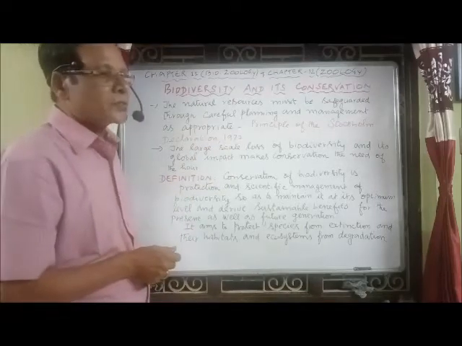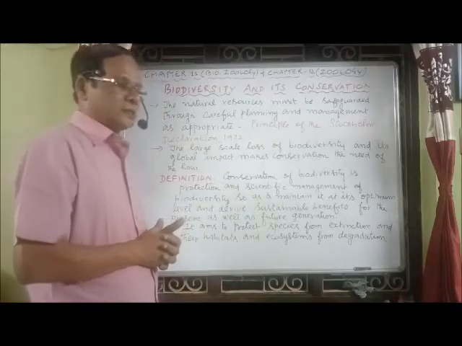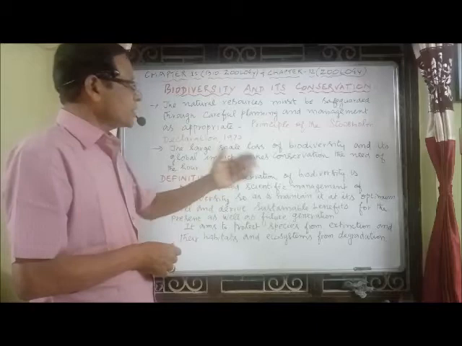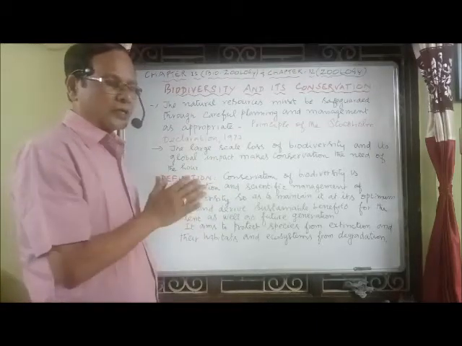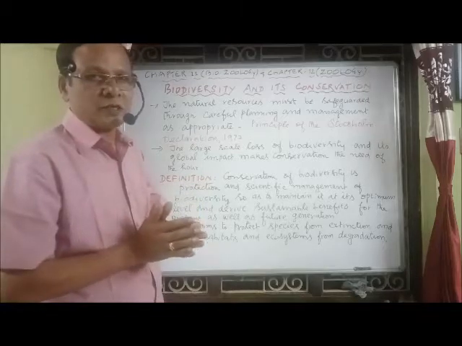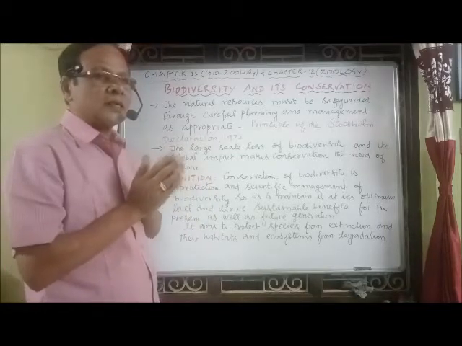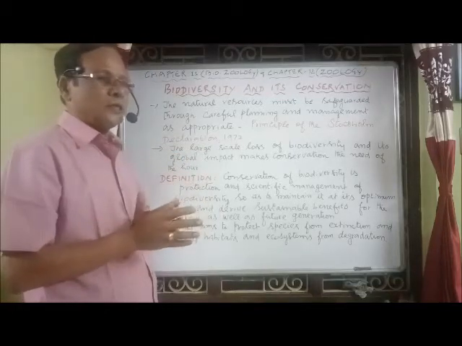What's the definition of conservation? Conservation of biodiversity is protection and scientific management of biodiversity so as to maintain it at its optimum level, not being degraded.